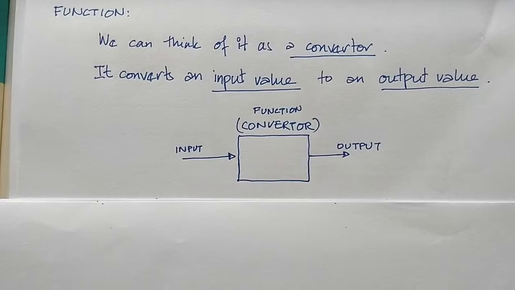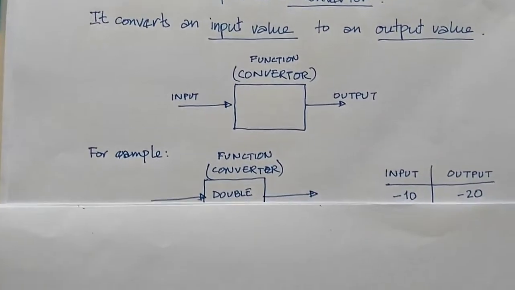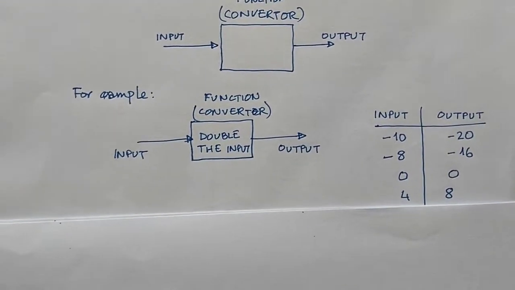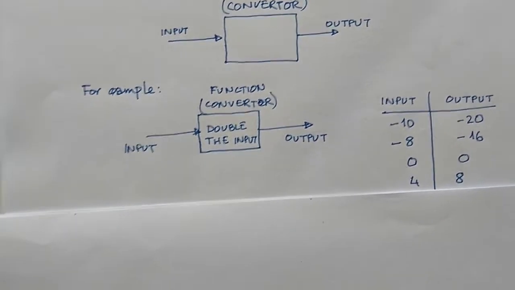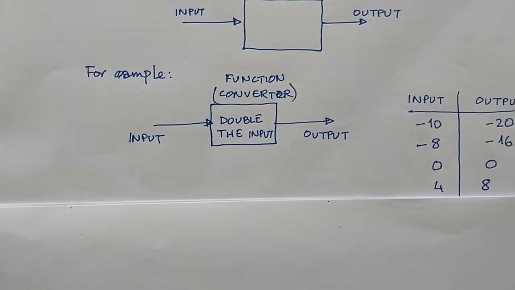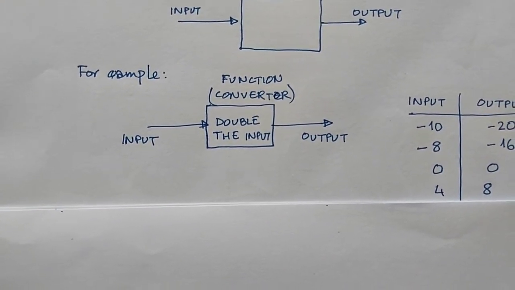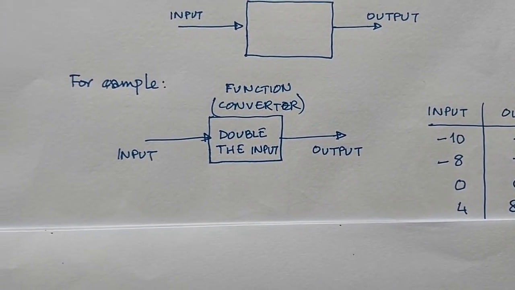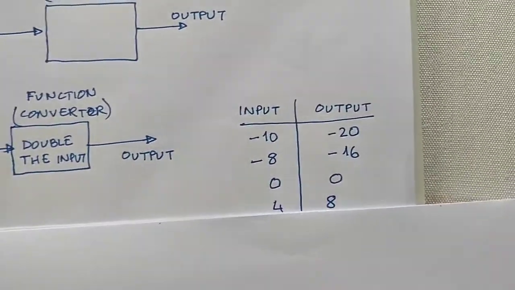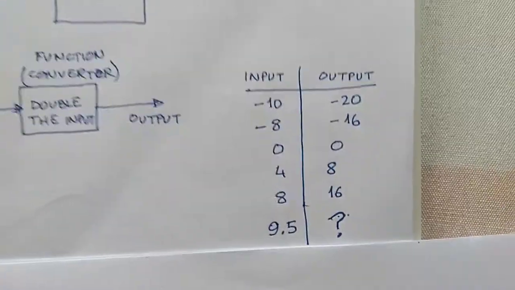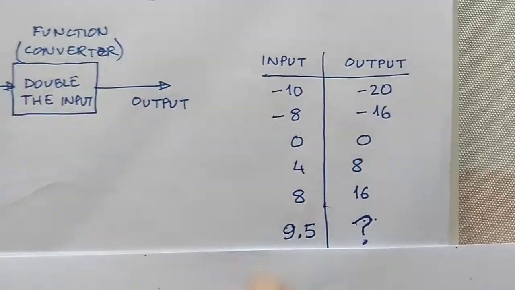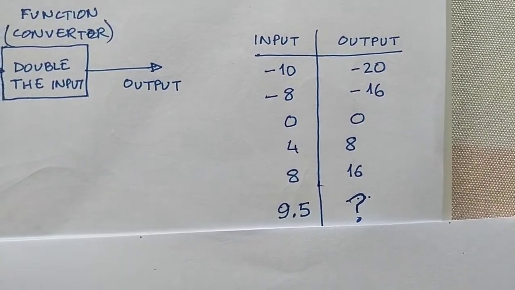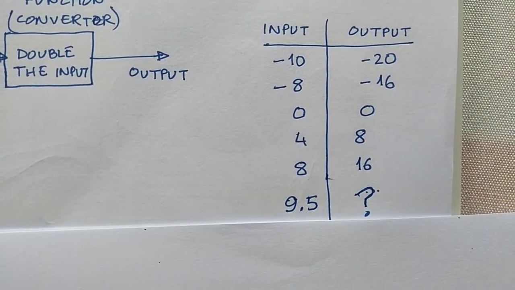So let us see a very simple function, for example, one which just doubles the input. Whatever number you put as input, it doubles it and gives that number to you as output. Here you can see we make a little table with a few numbers, and if the input is minus 10, output will be 2 times minus 10, double of minus 10, that is minus 20.